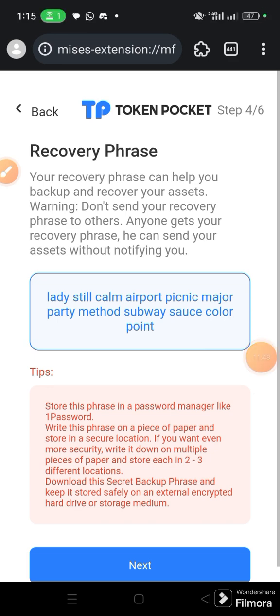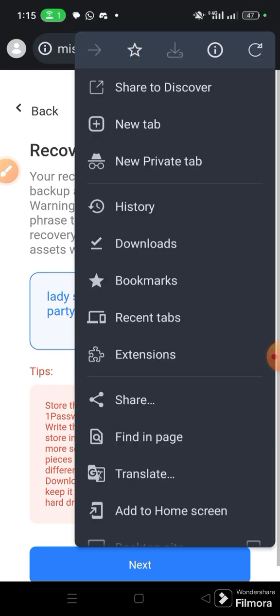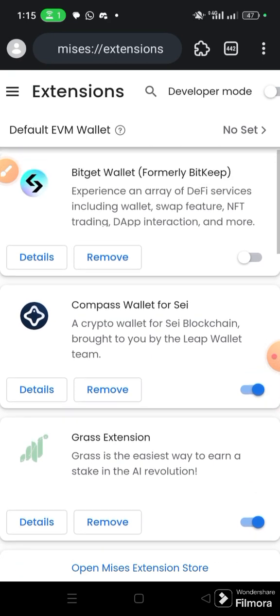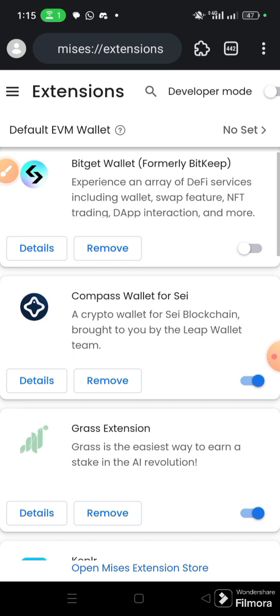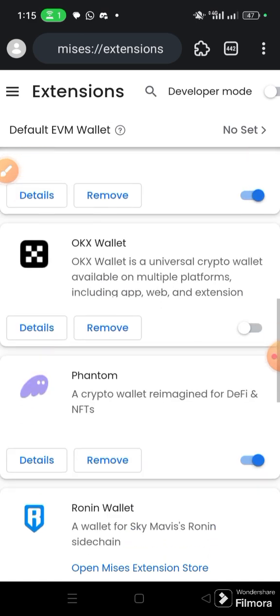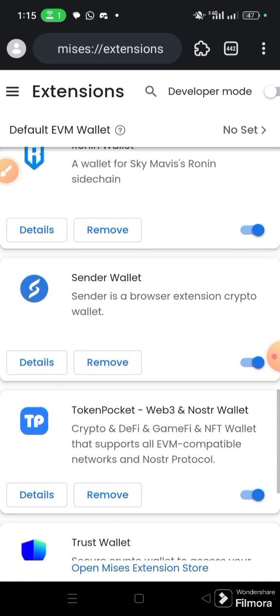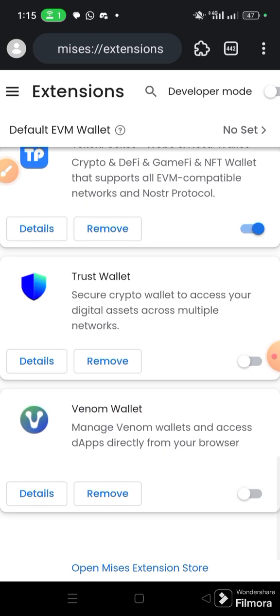Other things you should pay attention to: you can also choose to disable some extensions sometimes, because maybe some of them interfere. For instance, you can see I have disabled my BitGet wallet. I have disabled my OKX wallet because it easily interferes with MetaMask sometimes. I've disabled my Trust wallet, my Venom wallet. Most projects ask for MetaMask, or MetaMask is the best to use for the project, but there are some projects that may specify the particular wallet that they want, especially for instance Solana projects.